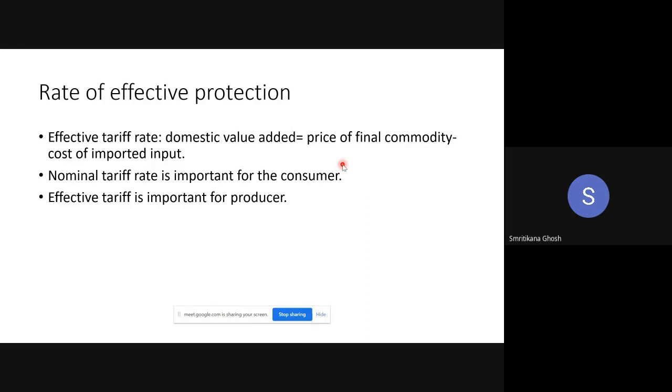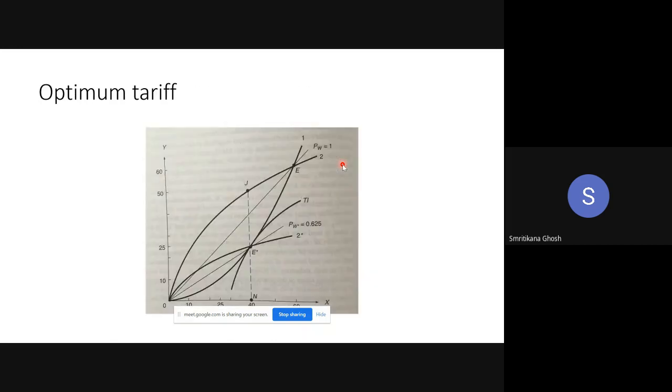Similarly, what is the nominal tariff rate? Nominal tariff rate means the tariff which is actually imposed by the government. Now, if this tariff is imposed, the producers are charging the actual price plus tariff. This is the ultimate price available in the market, right? Look, this diagram can be helpful.